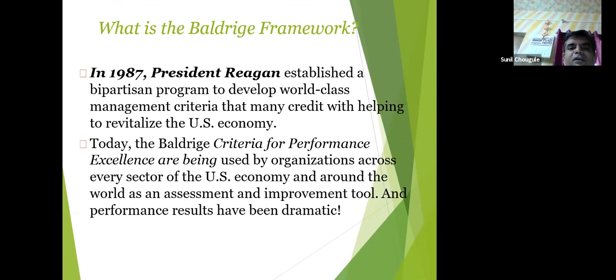In 1987, President Ronald Reagan, the then President of America, established a bipartisan program to develop world-class management criteria that many credit with helping to revitalize the US economy. Today, the Baldrige criteria for performance are being used by organizations across every sector of the US economy. This is how important the Malcolm Baldrige framework is in the US, and for all those companies who are competing with US organizations also.